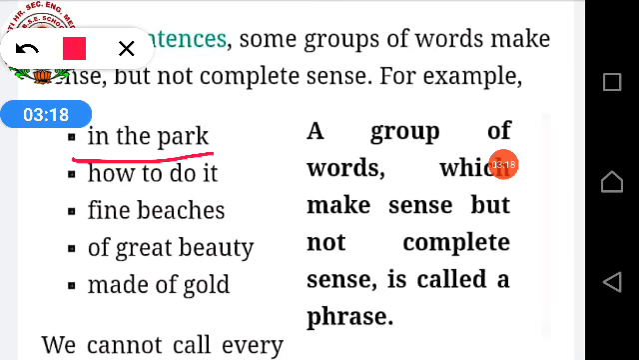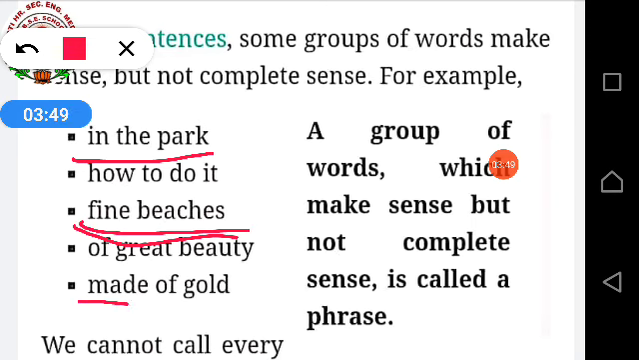In the park. It has meaning. It makes sense, but it is not complete. In the park, park के अंदर. But does it make a complete sentence? No. Fine beaches. Beaches, how was the beach? So the beach is fine. I told you about the complete sentence, but here it's given fine beaches.